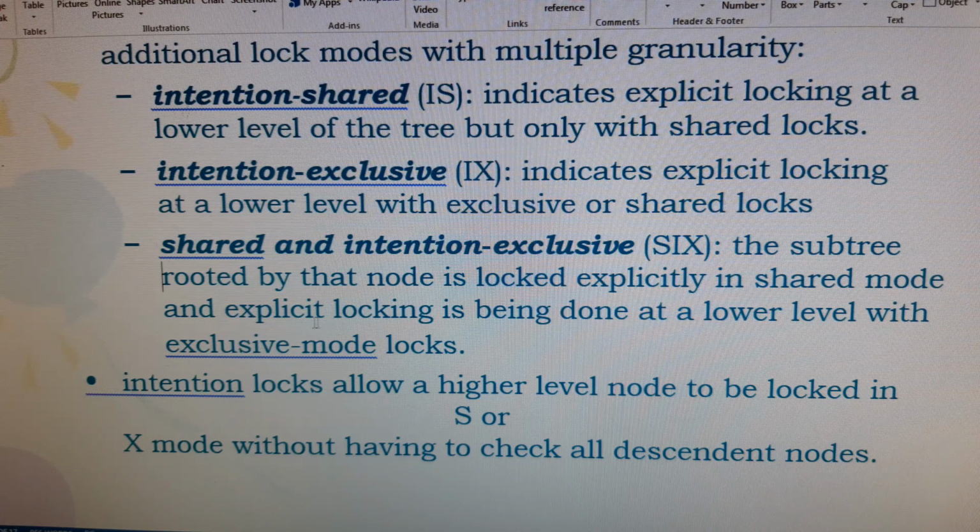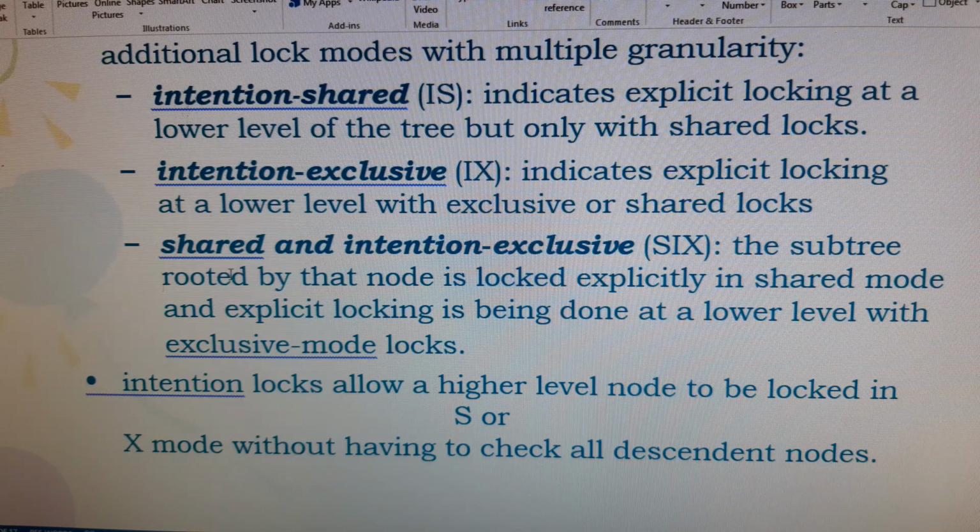operations. So here in shared and intention exclusive, if any subtree is there, if you lock the subtree with the shared mode or with the explicit mode, then automatically the lower level mode can be defined with exclusive mode. Nothing but they can place exclusive mode. So in all the lower levels you can execute both read and write operations. So that is the mode of shared and intention exclusive.